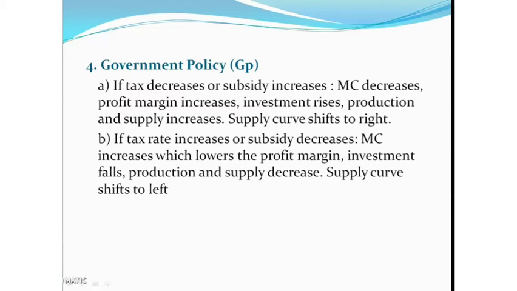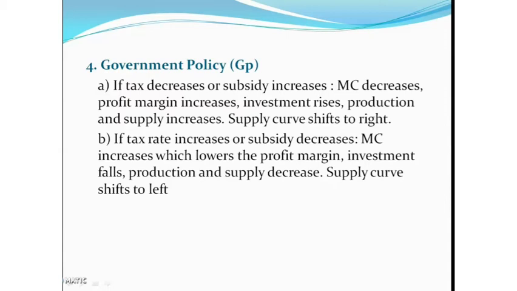Therefore, a change in the tax rate and subsidy will affect the overall marginal cost and supply curve. Taxation is compulsory payment to the government. Subsidy is from the government to the production sector.